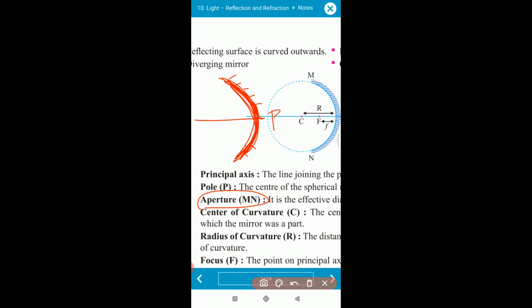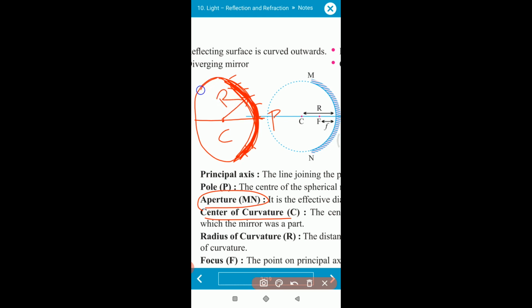Now the next terminology, center of curvature. The mirror is made from a spherical globe. The spherical globe has some center and also some radius.